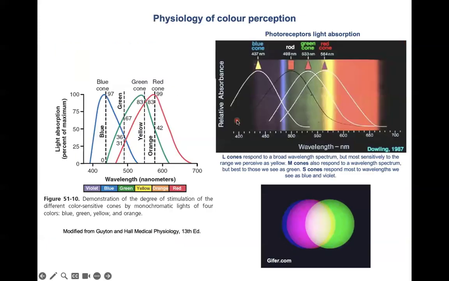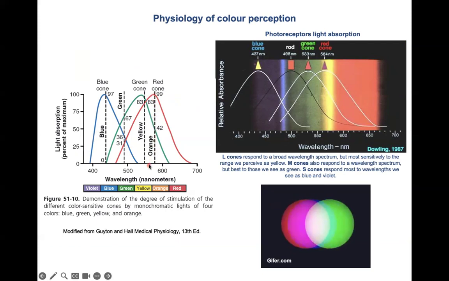Here we see an example. We have here the GIF, the three primary colors, and then we have here the absorption maximum and the overlap. Let's take an example here. Let's assume we shine a monochromatic light with a wavelength of exactly 580 nanometers. Please follow this dashed line.